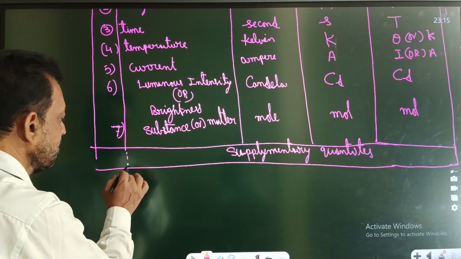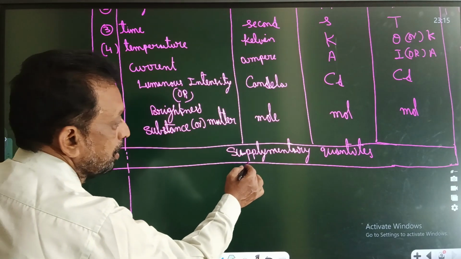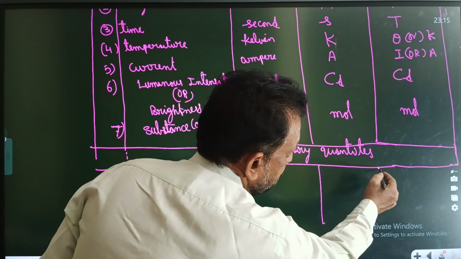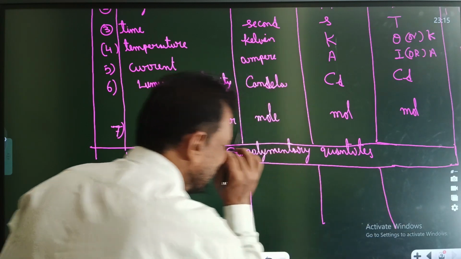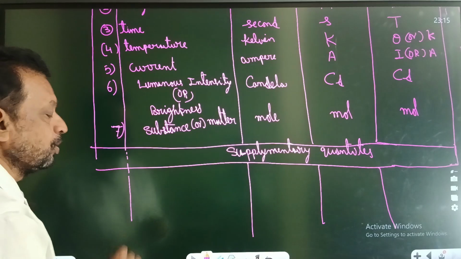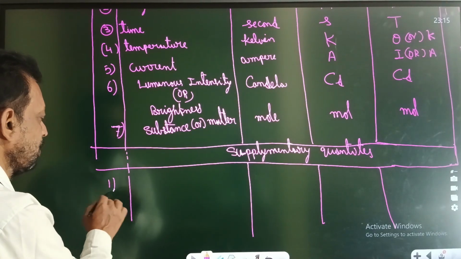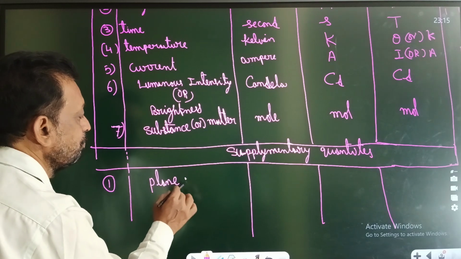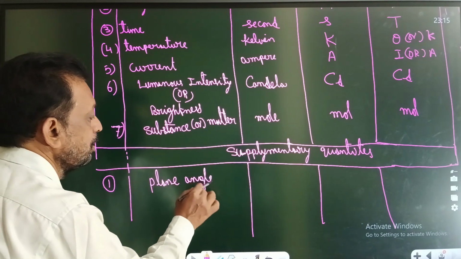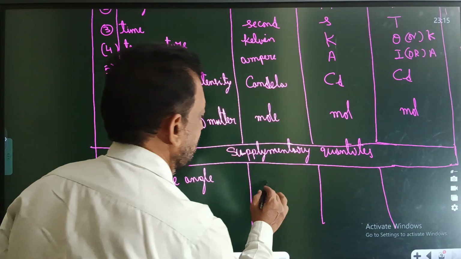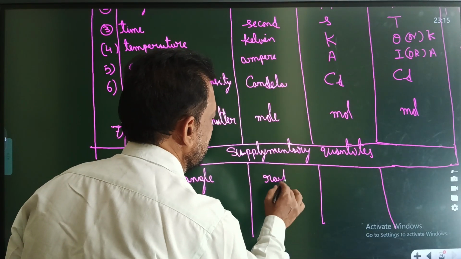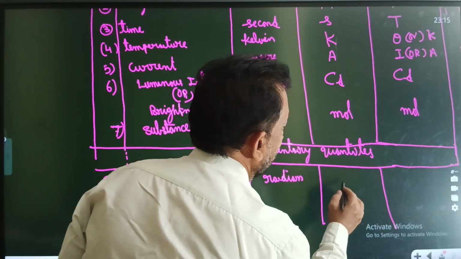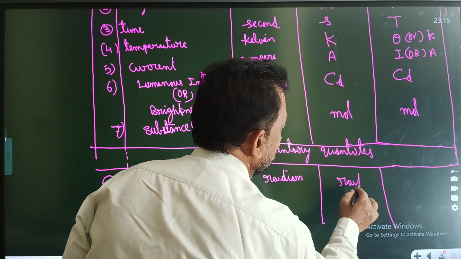So they are called supplementary quantities. One is called a plane angle, and the other is called a solid angle. All of you know. In supplementary quantities, what I have to remember is there is no dimension symbol. Only units are there. In 2022 they asked. So first one is plane angle. What is the unit of plane angle? Radian. Full name, I am writing RADIAN. Unit name rad, small letters.